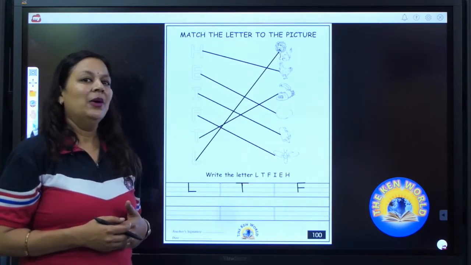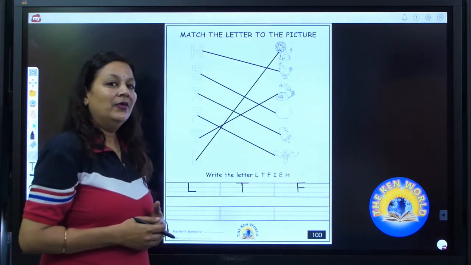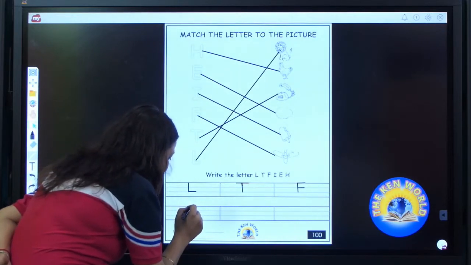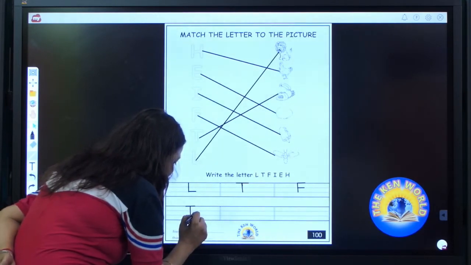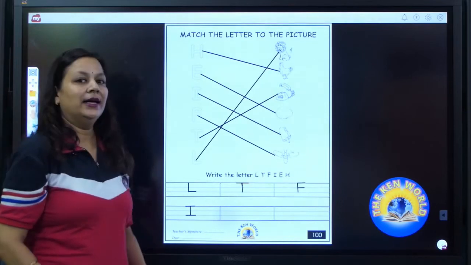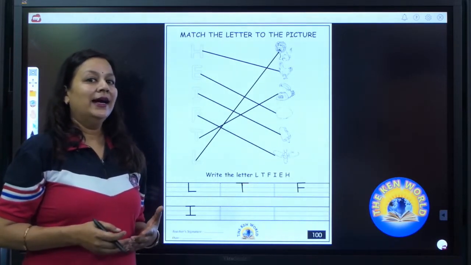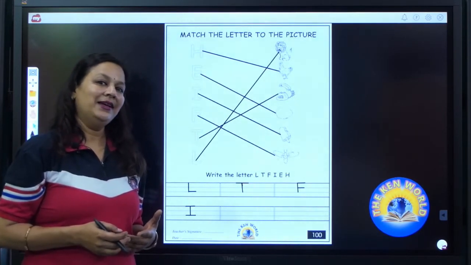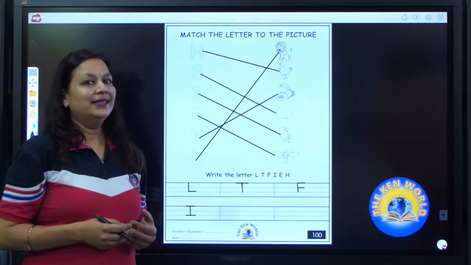Now we are going to write I. Draw a standing line from top till base. Draw a sleeping line on the top line. One more sleeping line on the base line. I says I. I as in ice cream. Now it's your turn to write I. Write it neatly.